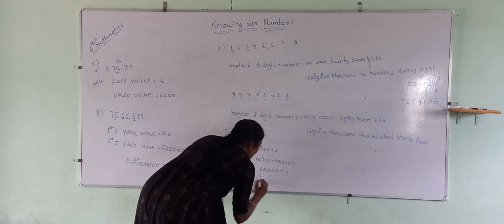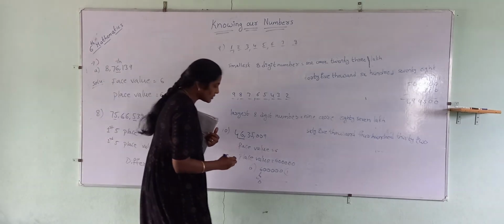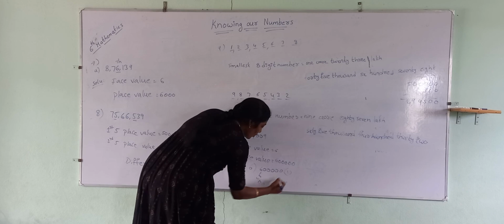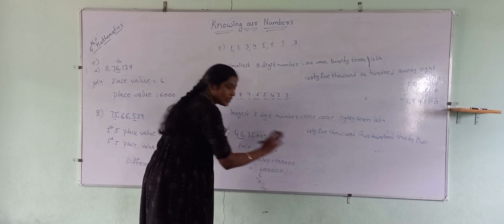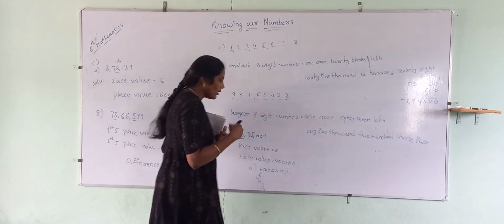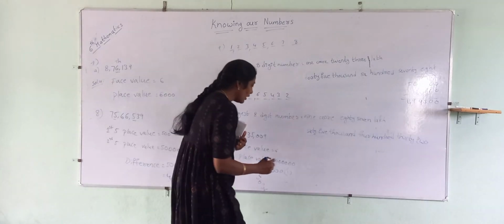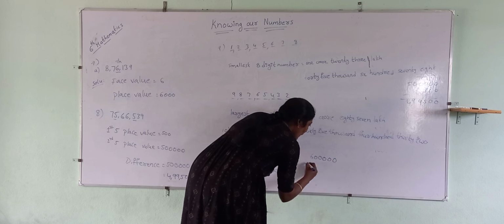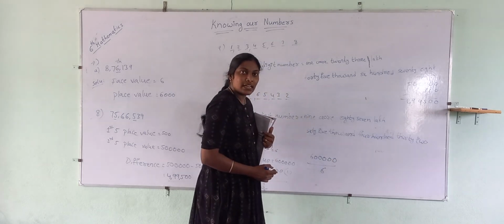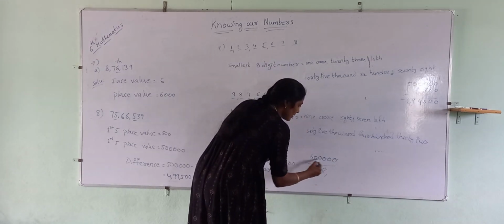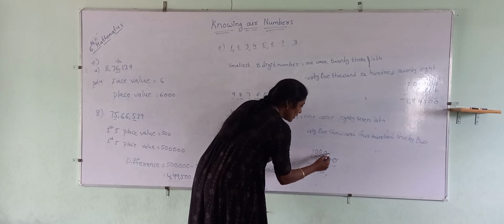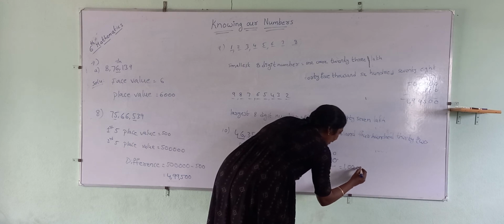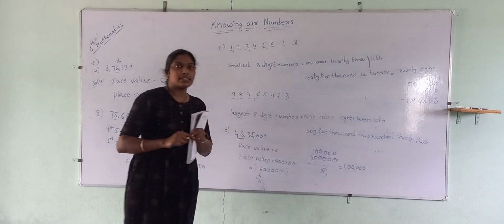6 ones 6. You don't need to do all these zeros separately, no? Now you have come to high school. Just do the division directly. Take 6 lakhs and do the cancellation with the 6 table. 6 ones 0 0 0 0 0. So which number will you get? 1 lakh. That is the answer.